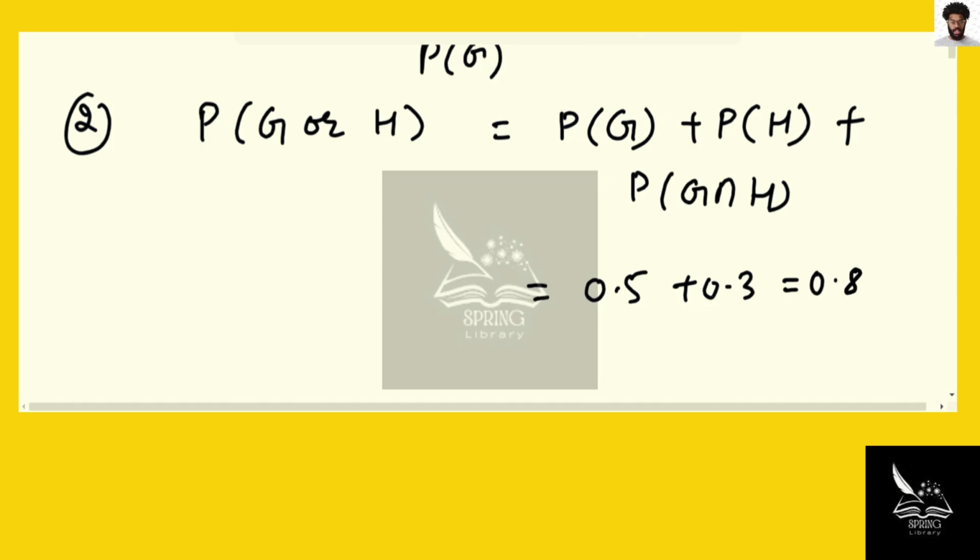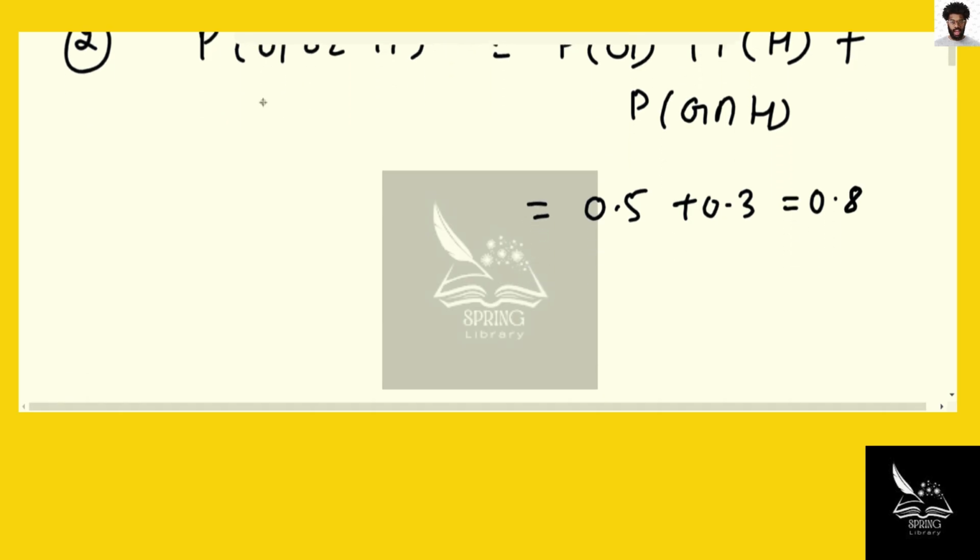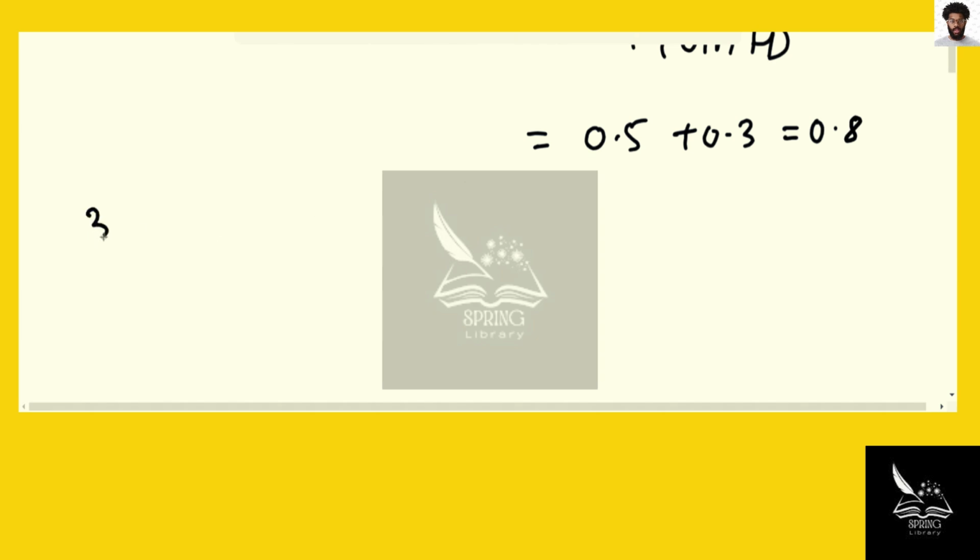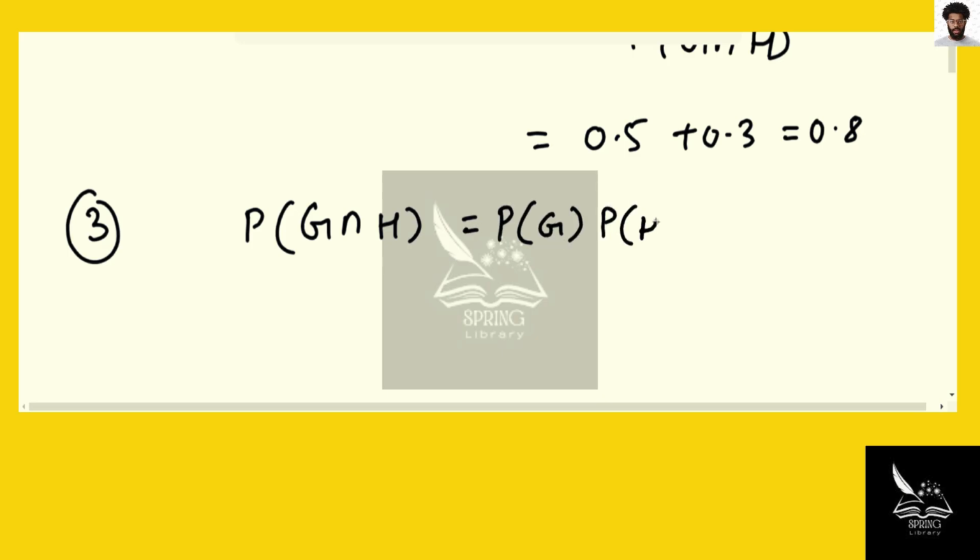And the third part is we need to tell whether G and H are independent or dependent events. If G and H are independent events, in that case the condition for independent events is that P of G intersection H must be equal to P of G times P of H. But we know that for mutually exclusive events, P of G intersection H is equal to 0. This implies that G and H are dependent events.